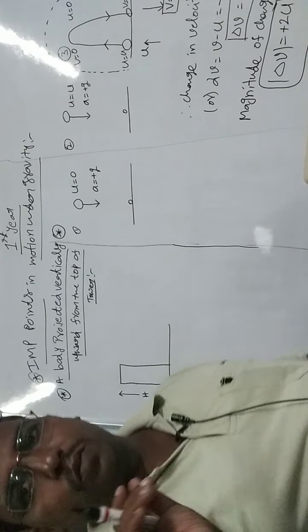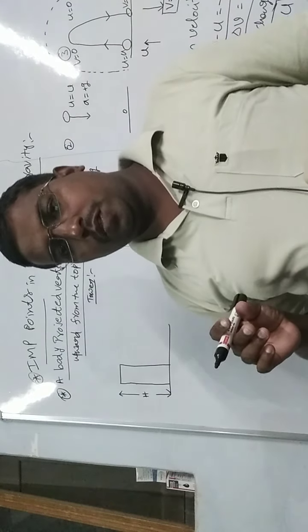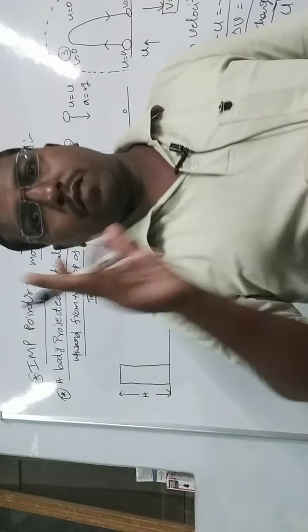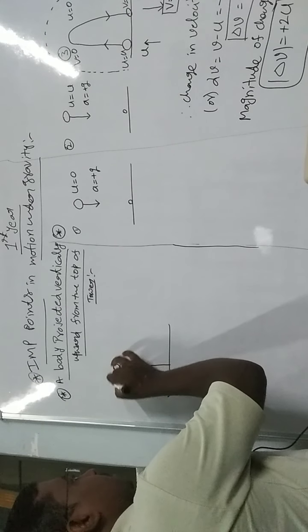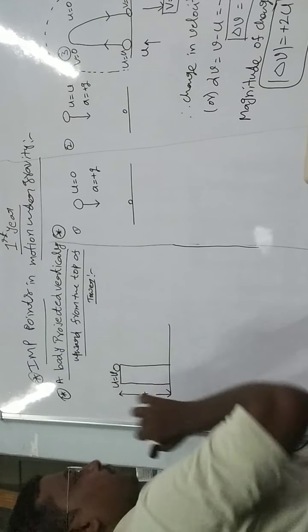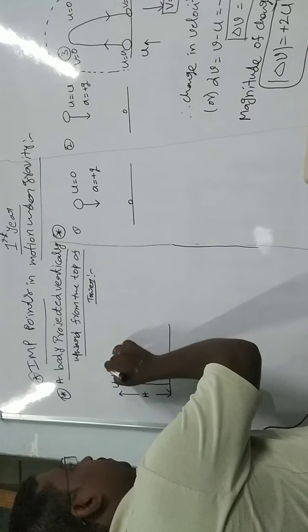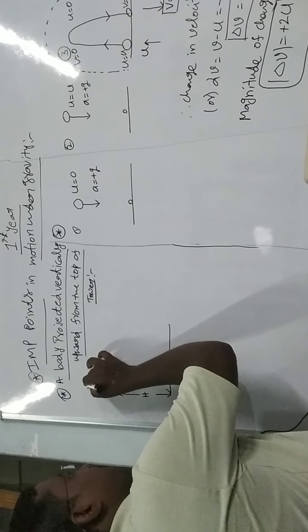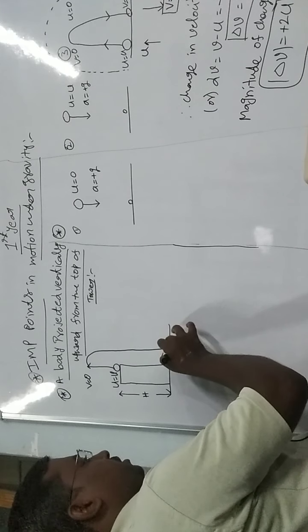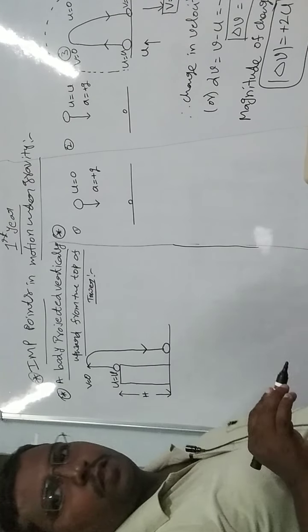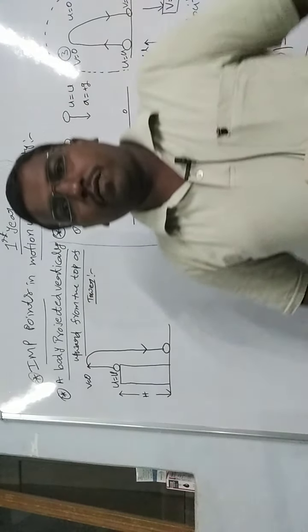Now we throw a ball from a certain height in the upward direction. Then what is the consideration? It is thrown with velocity u, and it moves in the upward direction and reaches the maximum point. Then its velocity becomes 0. Again it moves in the downward direction and finally reaches the ground. This is our consideration. Okay, then what are the equations of motion for this one?